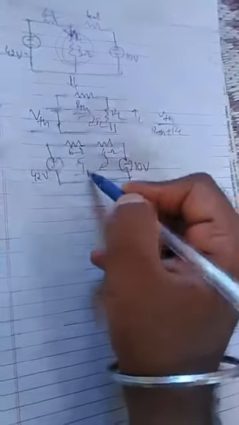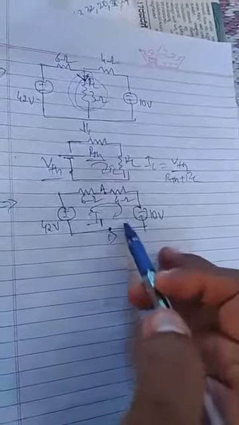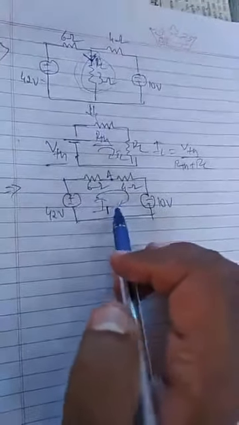After removing the load resistor, there will be only one loop. Only I1 will be flowing in the circuit, and we have to apply KVL. After applying KVL, we calculate the current. Points A and B, we have removed this. After removing, this is the circuit, and there will be only one loop. We apply KVL and find out the current. So how much current will you get after applying?